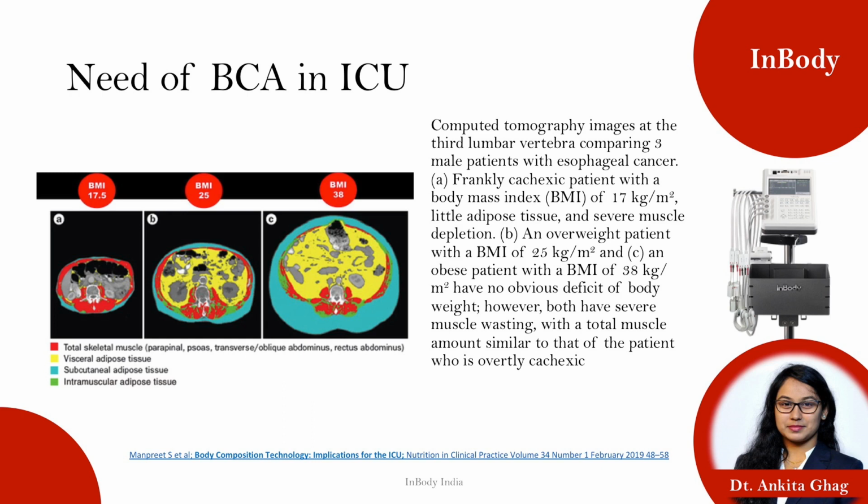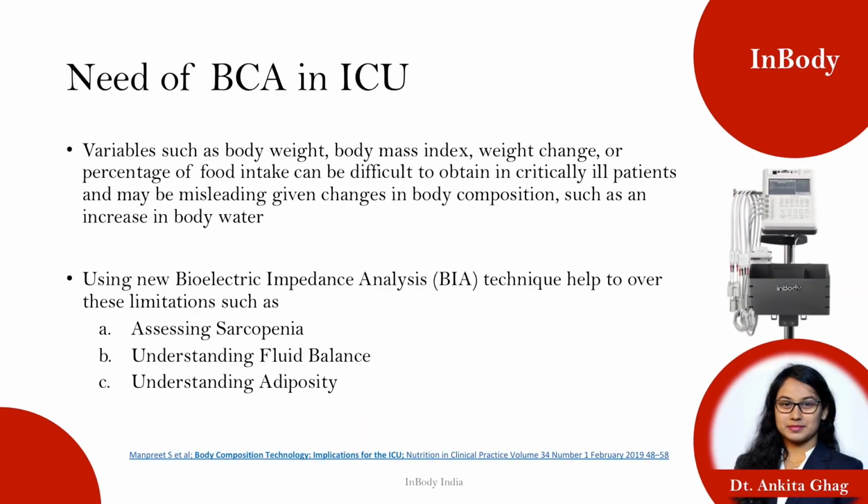Patient B, with a BMI of 25, is an overweight patient, and patient C is severely overweight. These people have a huge amount of adipose tissue and visceral fat, and they also have intramuscular fat. That means their muscle quality has already deteriorated and they have very little muscle mass. So these people are undergoing wasting and they also have cachexia.